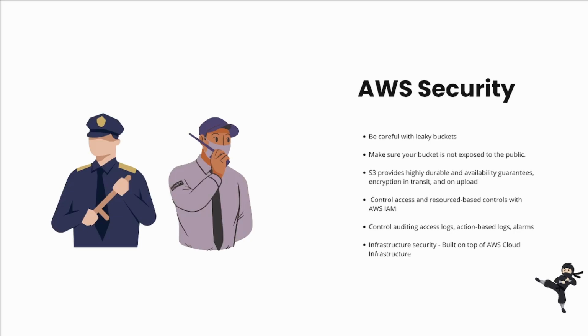And in the case of infrastructure security, AWS makes sure that their infrastructure is top notch. Like I said, we don't have any ninjas going in and breaking into AWS and getting data that I know of. So they make sure that their infrastructure is top notch, right? So you got to do your part, but AWS also has to do their part on their end, making sure that your data is safe on their end and making sure data is safe on your end. So that's some of the security measures that AWS has to offer for S3, but also some of the measures that you can take to make sure that you're keeping your bucket secure and not leaky to the public.